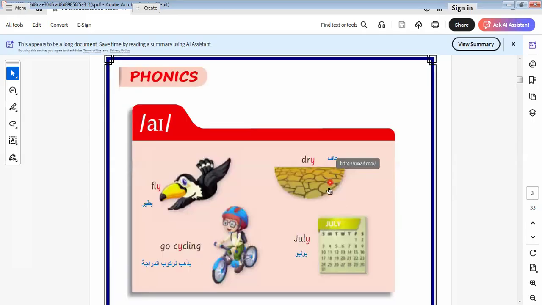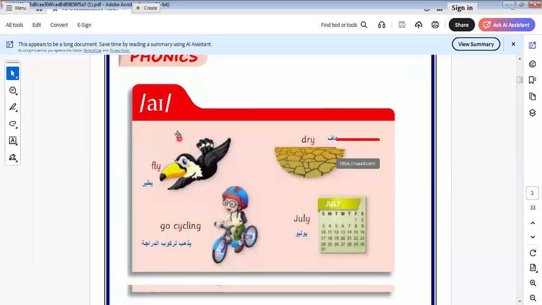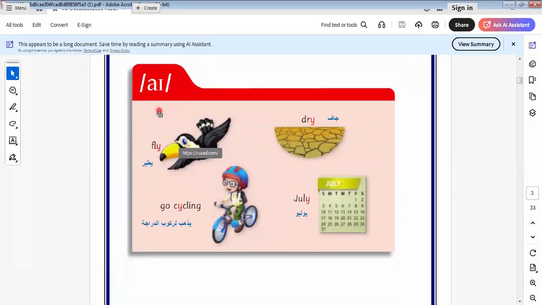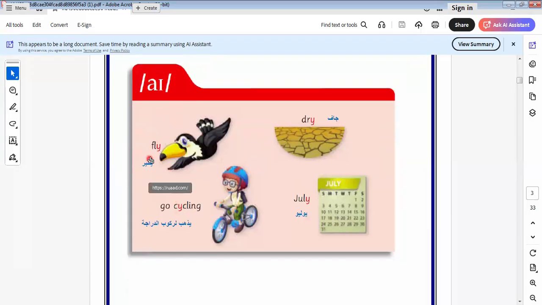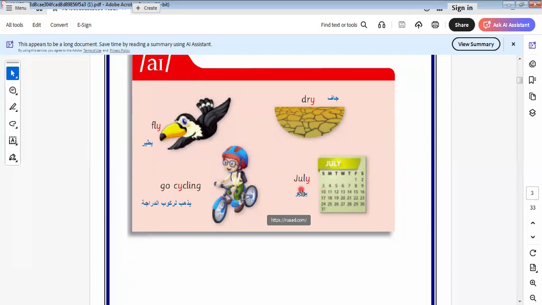Okay, let's go to another item here, which is phonics. Let's learn how to pronounce these phonics. Here we say fly, dry, July.